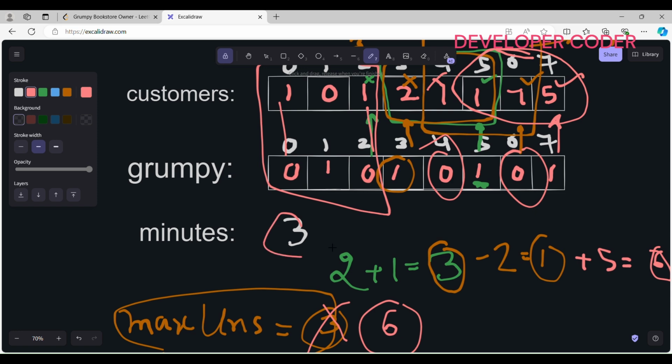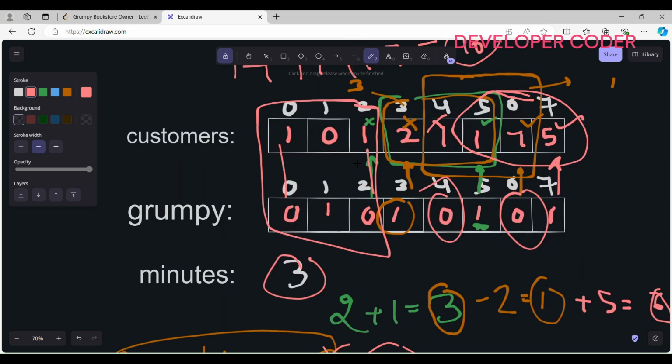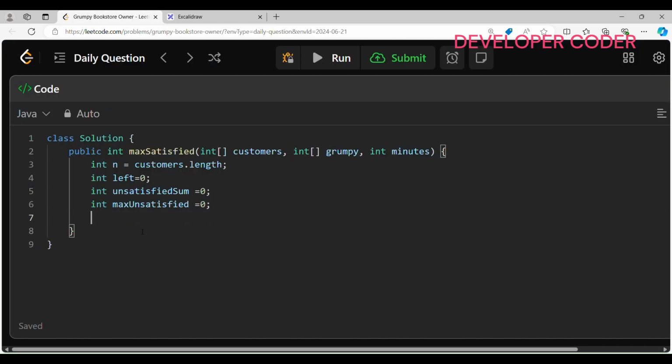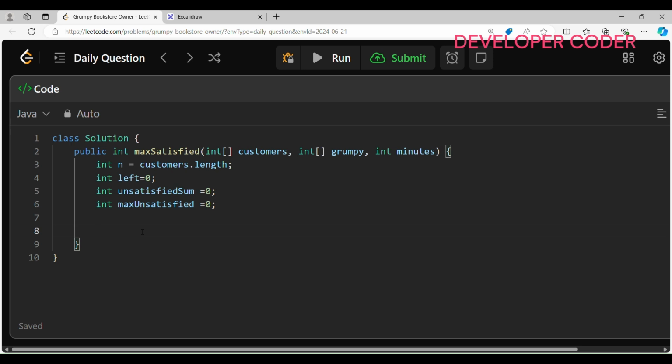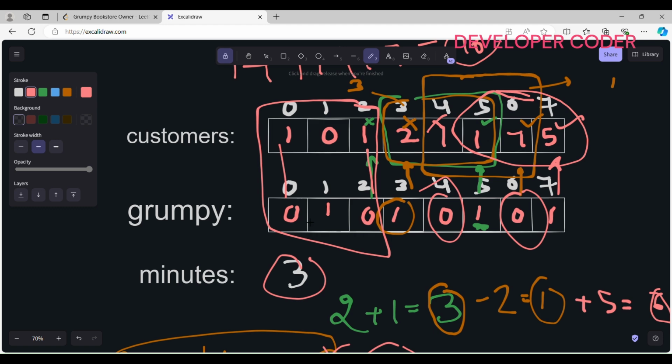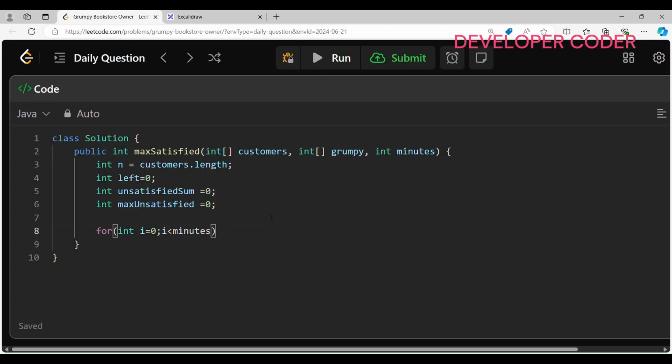So here I have to run one for loop: for int i is equal to 0 and i is less than minutes. For index, minutes is 3, so for 0, 1, 2, right? So i is less than minutes, i plus plus,